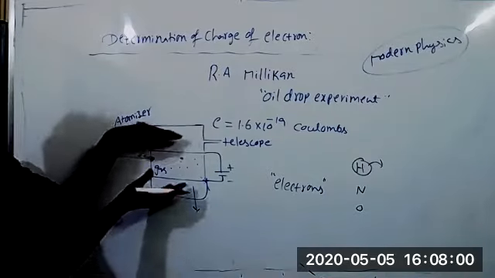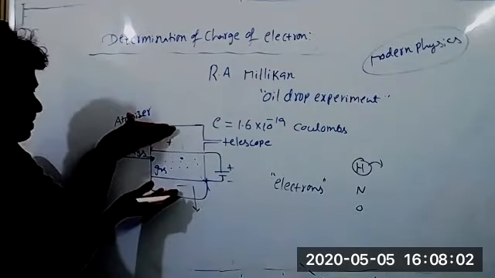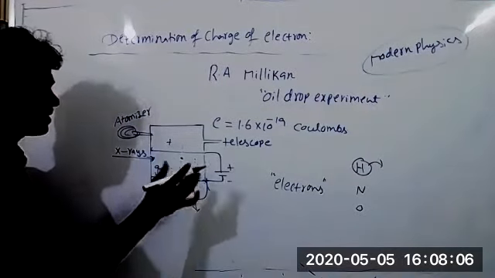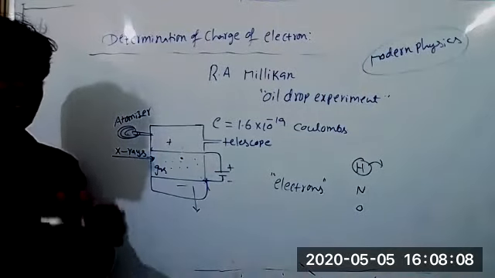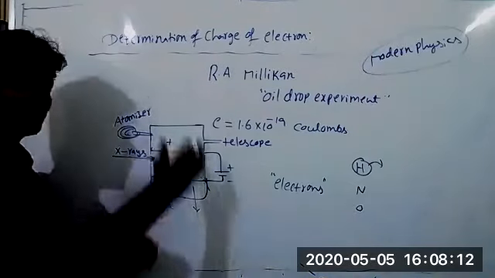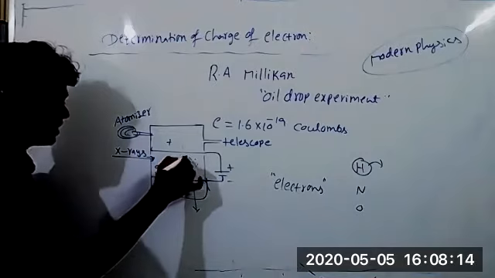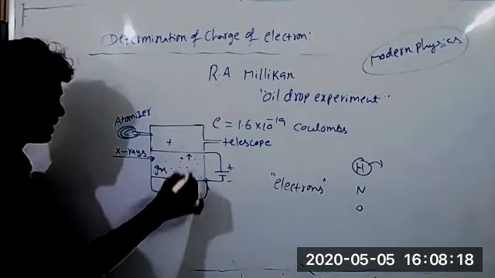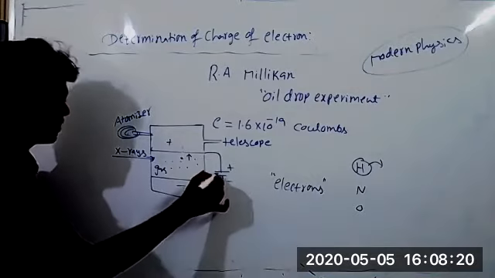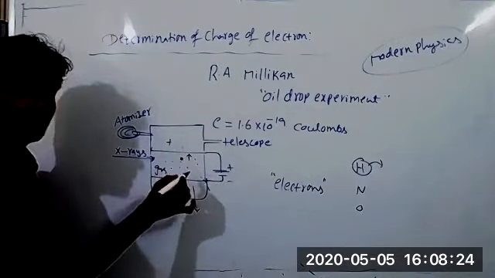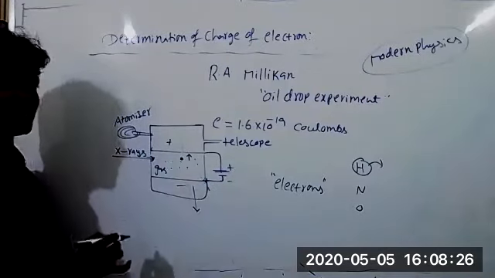However, by varying the potential difference between the electrodes, we maintain the particle in a stationary position. It is not coming down, not even moving upward. So upward attraction is there because it is a positive plate. Downward gravity is there. By suitably balancing the external voltage, we can maintain the stationary position of the particle.